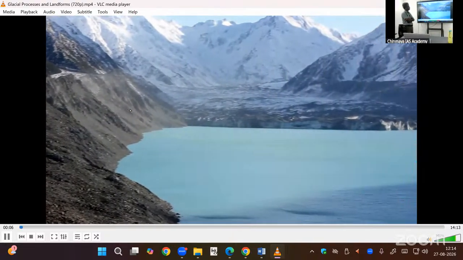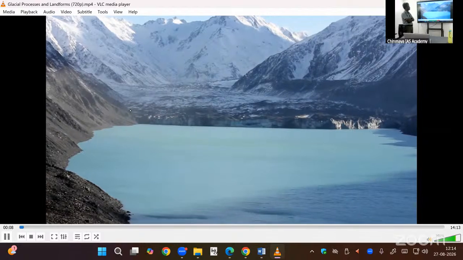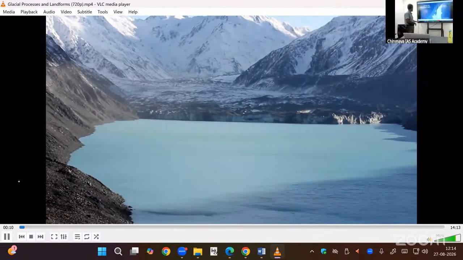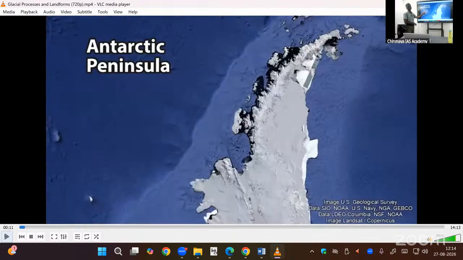A glacier is a moving river of ice on land. There are two types of glacier. Here, cirque lake, like lakes are there in the glacial region. I think yesterday those lakes might have breached. We don't know exactly, but you can see this live video. After that, we will move on to the subject.